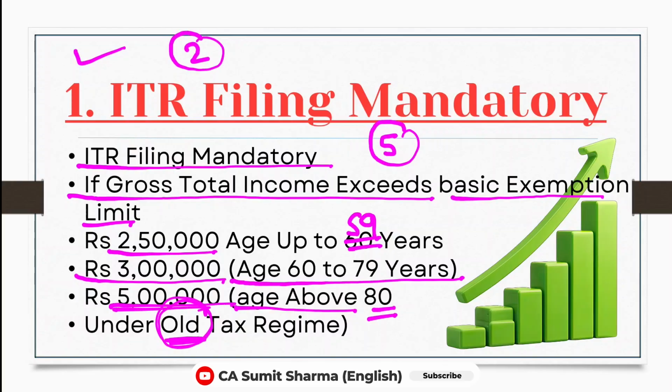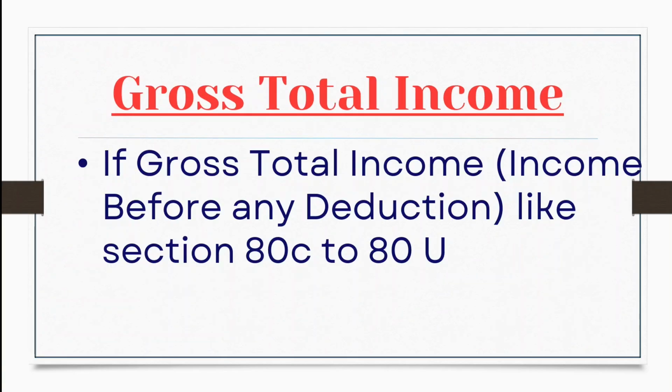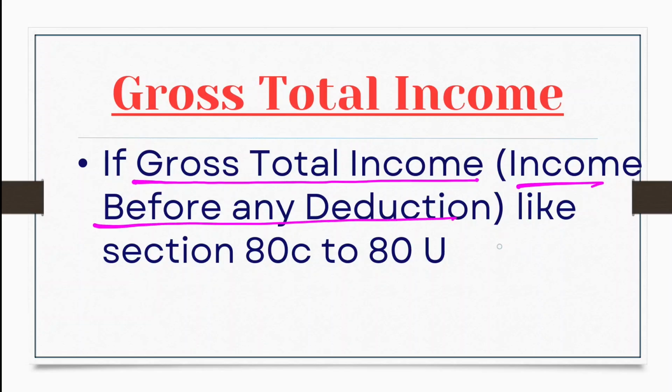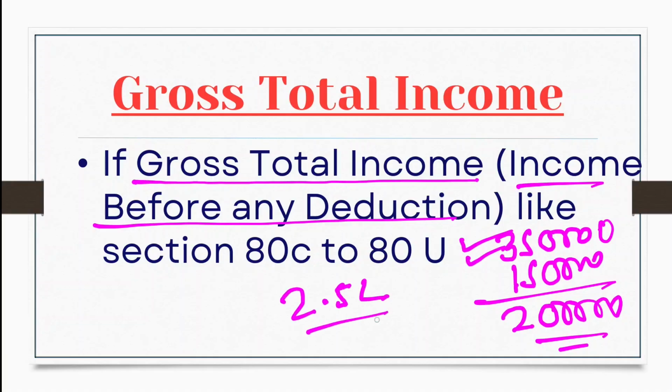But if you have selected the old tax regime, then whether your TDS has been deducted or not, or whether your tax is payable or not, if your income crosses these limits, then you have to file ITR mandatorily. To check this limit, you need to check gross total income before any deductions. For example, if your income is 3,50,000 rupees and your 80C deduction is 1,50,000 rupees, your taxable income becomes 2 lakh rupees, but your gross total income is 3,50,000 rupees, which is above 2,50,000 rupees, so your ITR filing becomes mandatory.